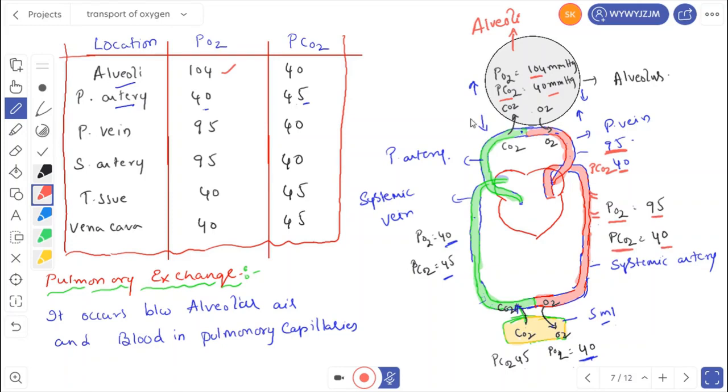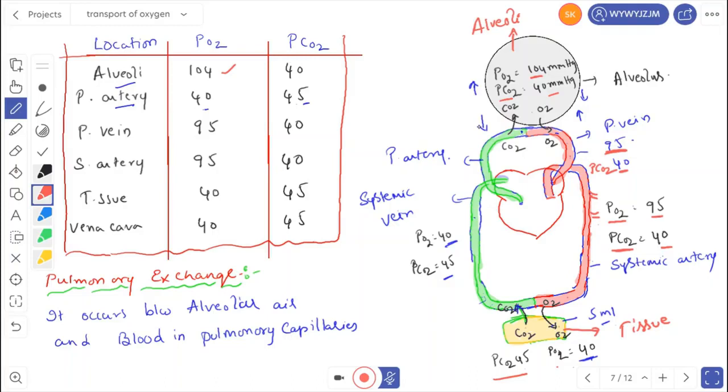Then the systemic artery, when it comes near the tissues, this one is a tissue. At tissues, the PO2 is 40 and PCO2 is 45. As the partial pressure of oxygen is only 40 mmHg here and 95 mmHg in the artery, oxygen diffuses from high partial pressure to low partial pressure. So oxygen diffuses from the systemic artery into the tissues.